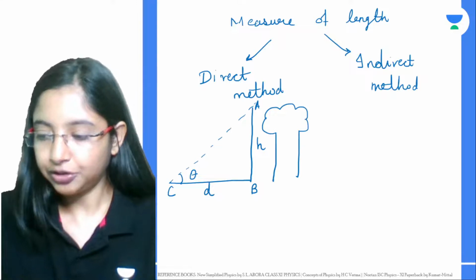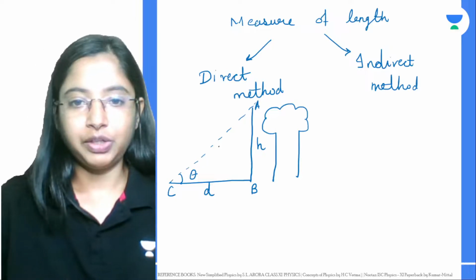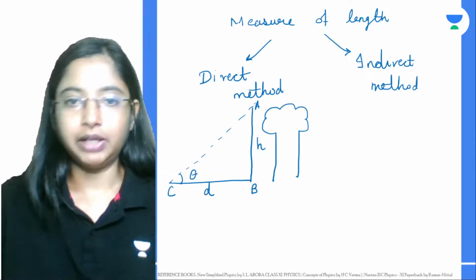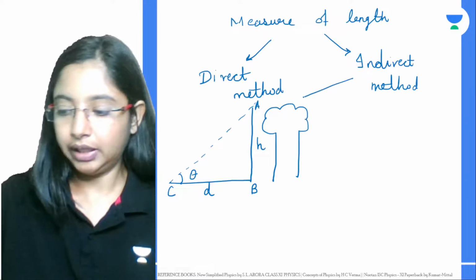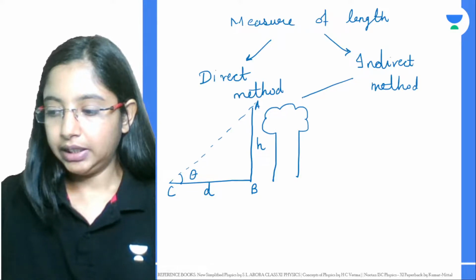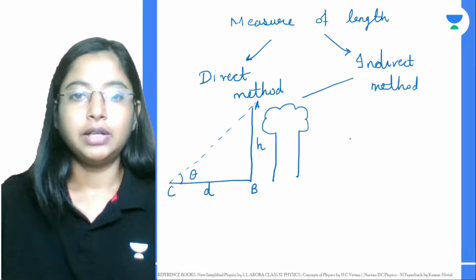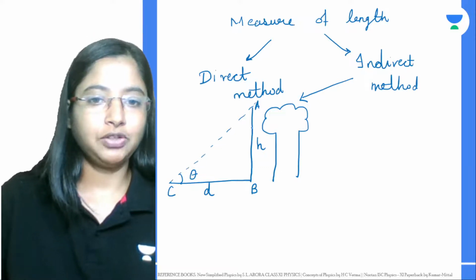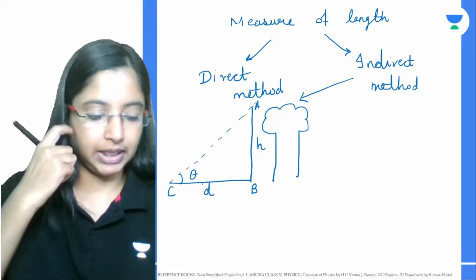So we can actually measure the length by comparing it with the standard. If we are measuring a length by comparing it with the standard, then we say that is a direct measurement, right? A meter scale, screw gauge, vernier caliper that you're using, those come under direct measurements. But when you want to measure the height of a tree, how do we do it? If the tree is very tall, how do we do that? In such cases, we use indirect measurements.